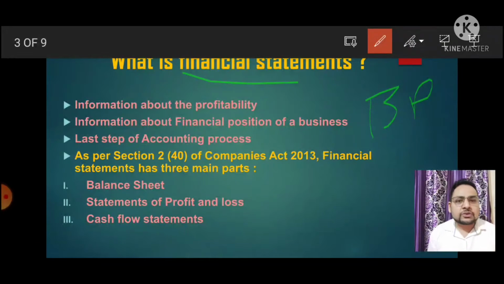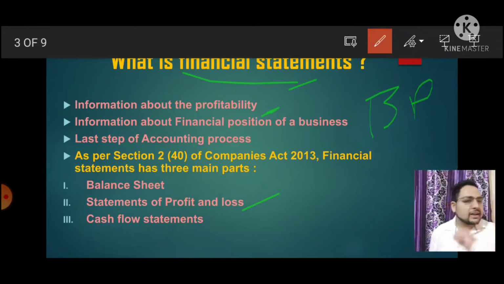Let's continue. See, financial statements are those statements which provide information about the profitability of the company. As I said, financial statement is BP machine of the company. Why? Because it shows the circulation of money. How can we show the circulation of money? We can understand it by the profitability. Okay, how can we understand is the company earning profit or not? So for this we have to prepare what? Income statement. That is called statement of profit and loss.